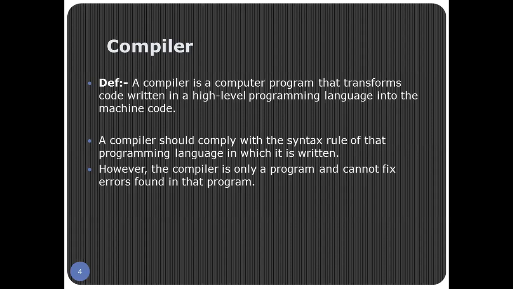A compiler should comply with the syntax rules of the programming language in which it is written. Meaning a compiler just checks the syntax of the program. That is, if I have a Java compiler, then the Java compiler will check if the particular program is according to the syntax or the grammatical rules of Java, and if there is some error, it will show the error. A compiler cannot fix the error, it can only show the error to us.